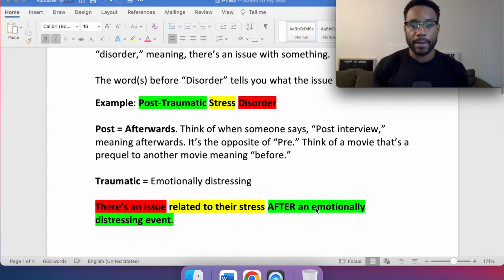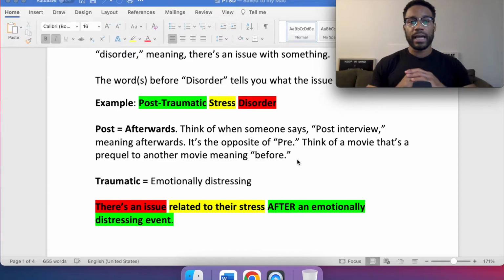So when we read it backwards, you see the two reds right here. Disorder. Disorder means there's an issue with something. There's an issue. The yellow is stress, right? Related to their stress, and the green is post-traumatic, after an emotionally distressing event.